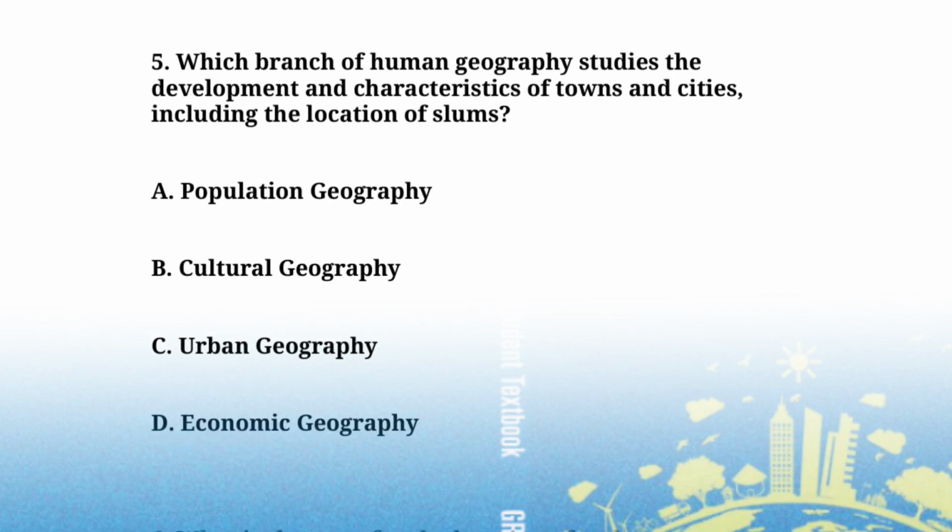Which branch of human geography studies the development and the characters of towns and cities, including the location of slums? A. Population geography. B. Cultural geography. C. Urban geography. D. Economic geography. The development and characters of cities and towns is C. Urban geography.